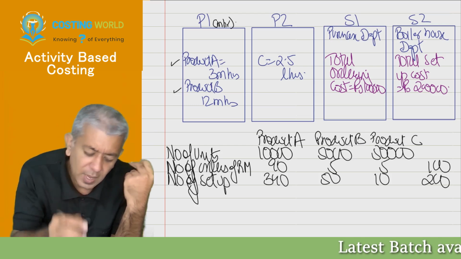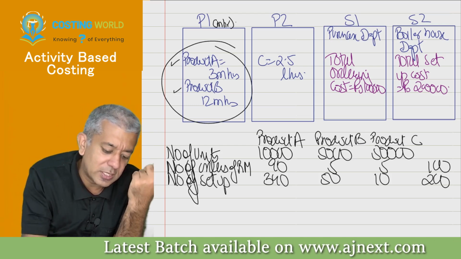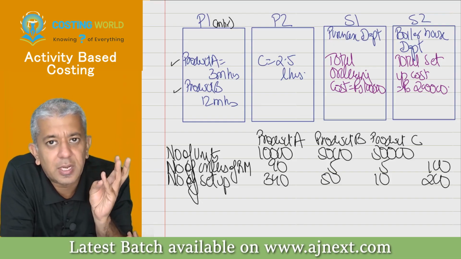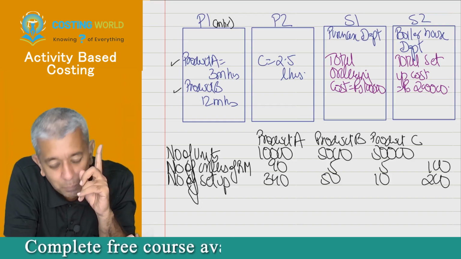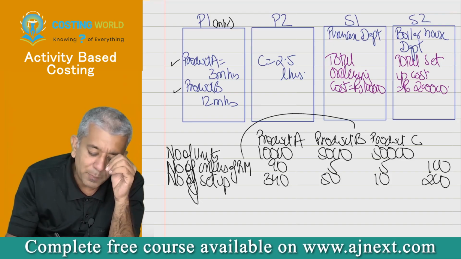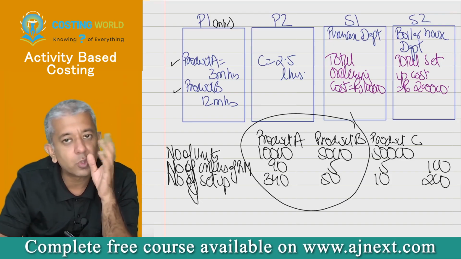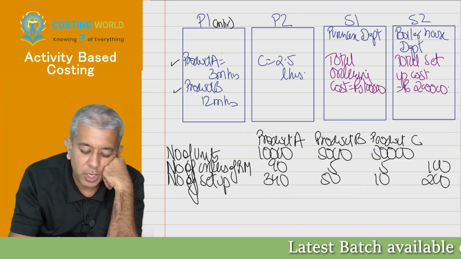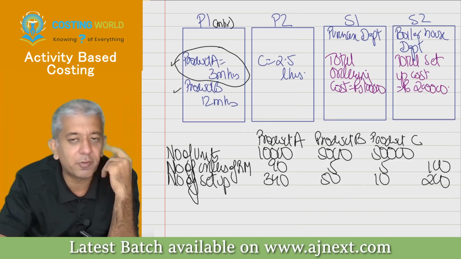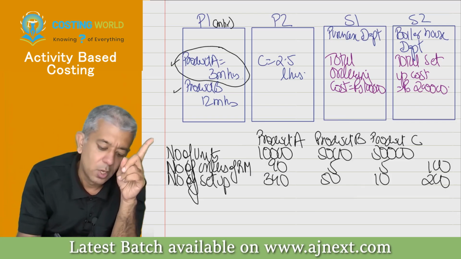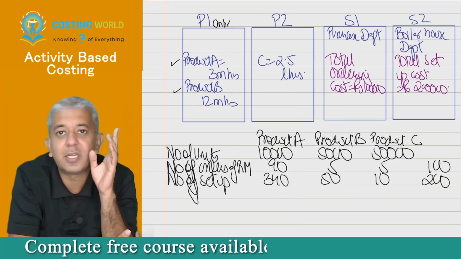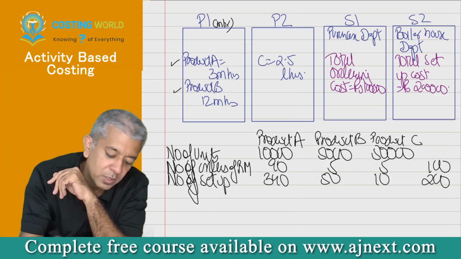I've given you all the number of machine hours taken or to be taken for each and every unit of product A and product B. Do remember, in P1 department, only product A and product B get produced. Okay. So therefore, to produce 1 unit of A, we require 3 machine hours. To produce 1 unit of B, we require 12 machine hours. Okay. Product C does not get produced in P1.